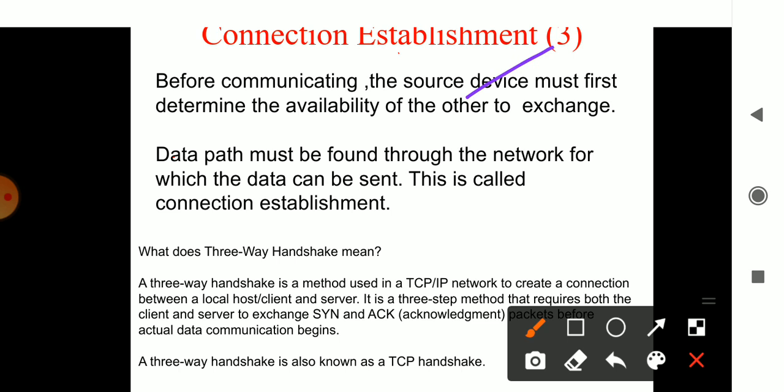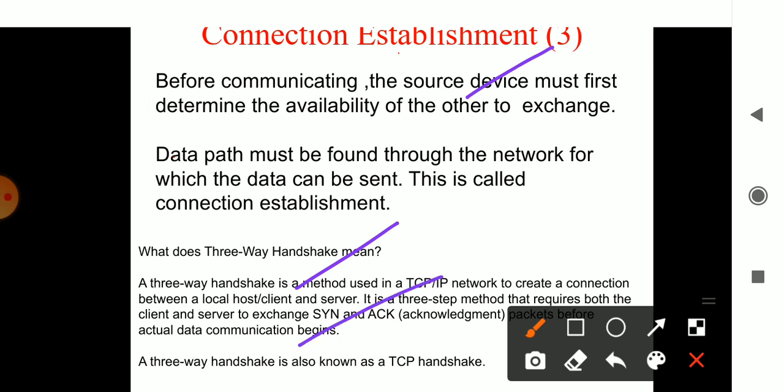In this connection establishment part, you have the three-way handshake. One, it checks whether the port is available. If it is available, it provides the service to the other end. It checks for the connection. If the connection is free, it transfers the information. After transferring, it delivers the information. After delivery, once again it has to get the acknowledgement. Okay, delivered. Now the connection has to be terminated. That is part of your connection establishment.